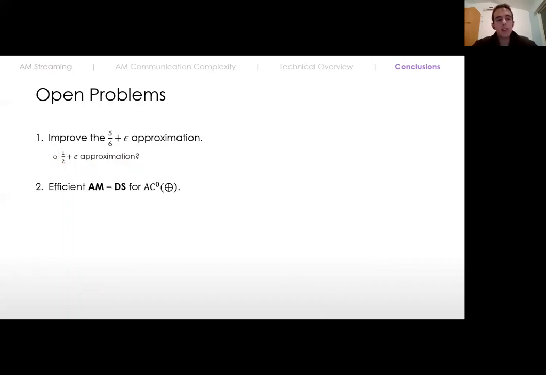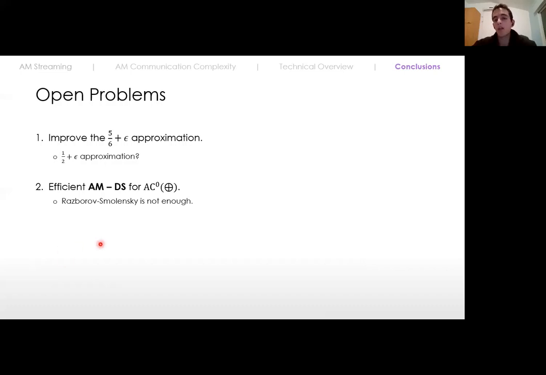Also, the second direction: it might be interesting to construct protocols for AC0 circuits also in the streaming model. Currently we know how to construct efficient protocols for AC0 circuits only in the communication complexity model, so it might be interesting to do the same in the streaming model. Also, it might be powerful if we find a way to construct efficient protocols for the NC1 class, whether in the streaming model, in the communication complexity model, or even in the holographic interactive proof model.